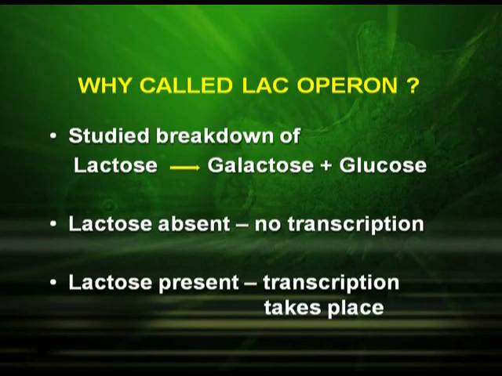Now why is it called the lac operon? In the lac operon, they studied the breakdown of lactose into galactose and glucose. Lactose is a disaccharide. When lactose is absent, there is no transcription, but when lactose is present, transcription takes place. So the regulation of gene expression in this example takes place under 2 conditions. The first is the switch off condition. Now let us study what happens when the operon is switched off.